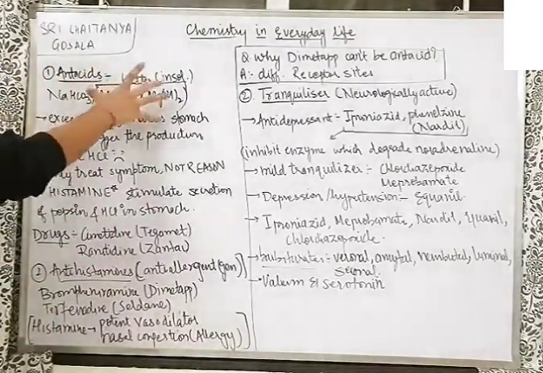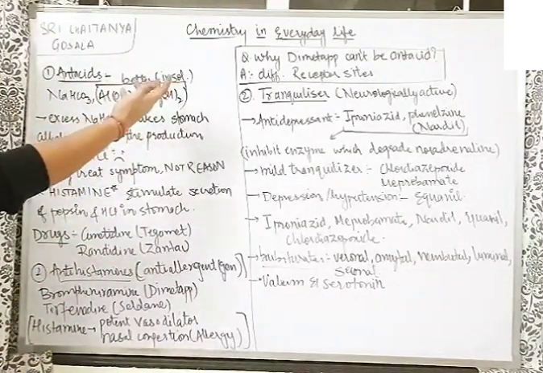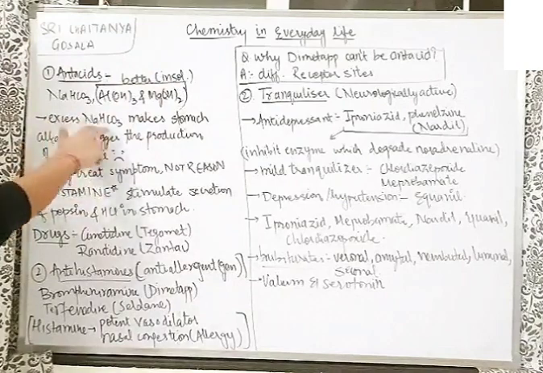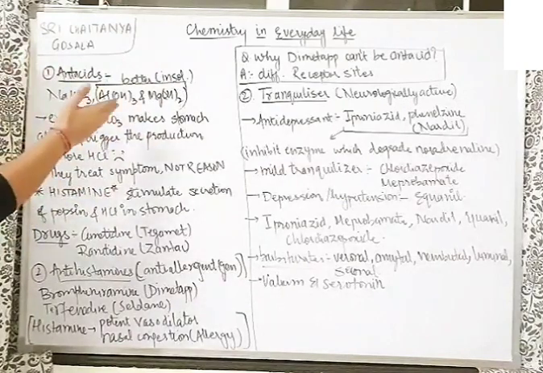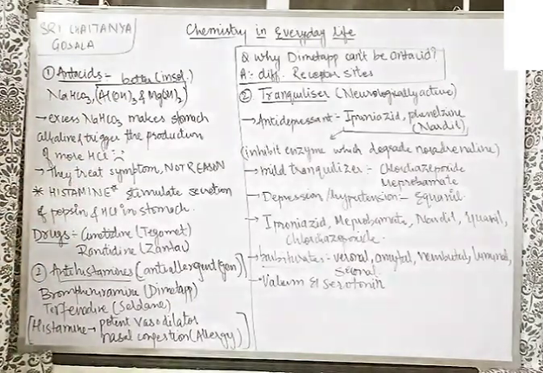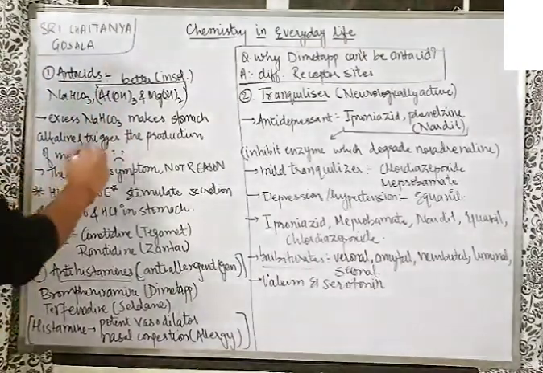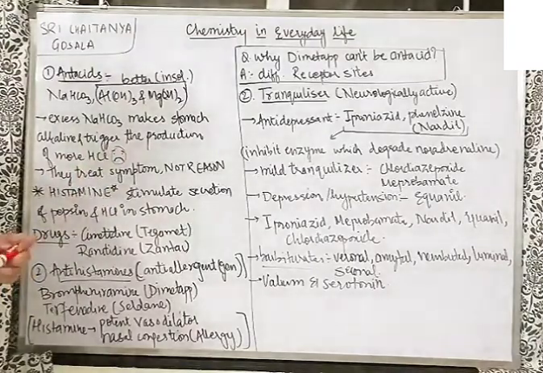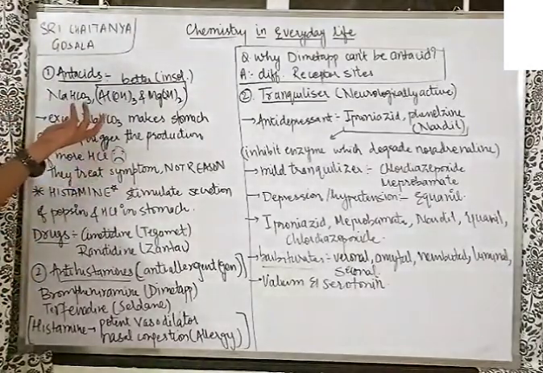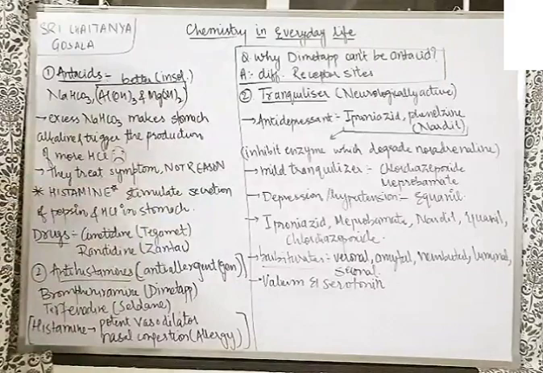So what was the problem? Why were these better and why not NaHCO3? Because these are insoluble. So then what's the problem? The problem is this: the excess of NaHCO3, because NaHCO3 is 100% soluble, will make the stomach alkaline. A basic medium will be generated, which even triggers the production of more HCl, and which is very bad. That means a little bit of HCl was getting produced in the body. You had by mistake some extra dose of NaHCO3, which will make the stomach alkaline, basic. As a result, more and more HCl will be produced by the body, just like Le Chatelier's principle.